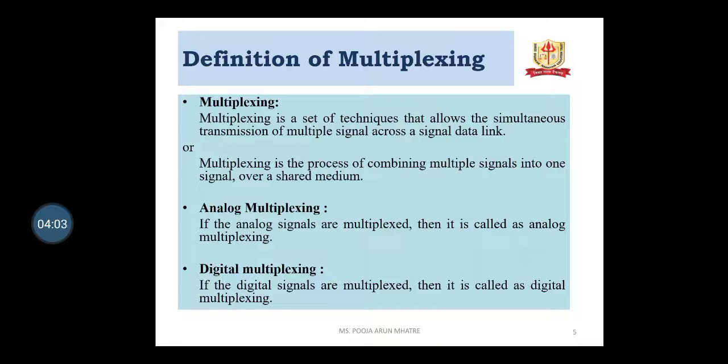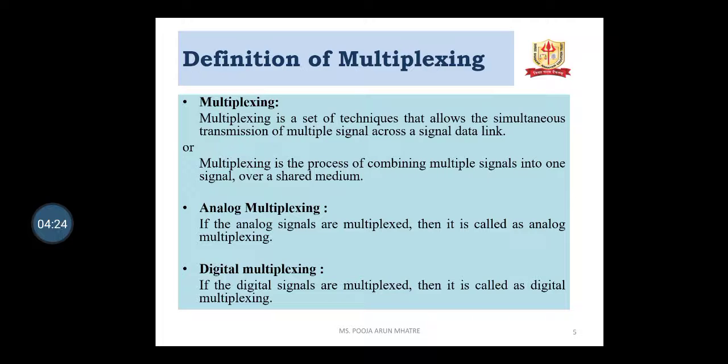Definition of multiplexing. Multiplexing is a set of techniques that allows simultaneous transmission of multiple signals across a single data link. Or multiplexing is the process of combining multiple signals into one signal over a shared medium.